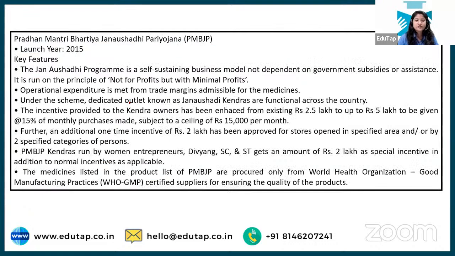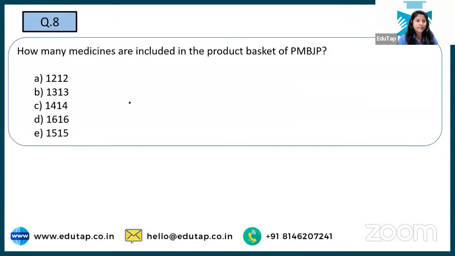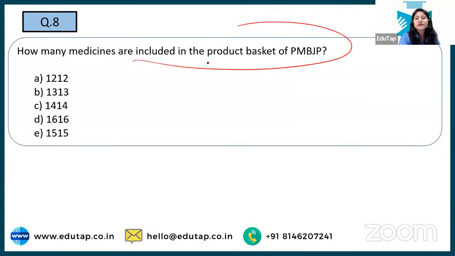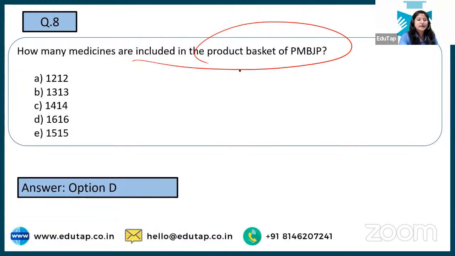And this is all the information that you need to know regarding this particular scheme. You can read it afterwards from the PDF that will be provided in the Telegram channel. All right, for now we're just focusing on the revision. Next is, how many medicines are included under this particular scheme? See, the correct answer to this question is option D, that is 1616.